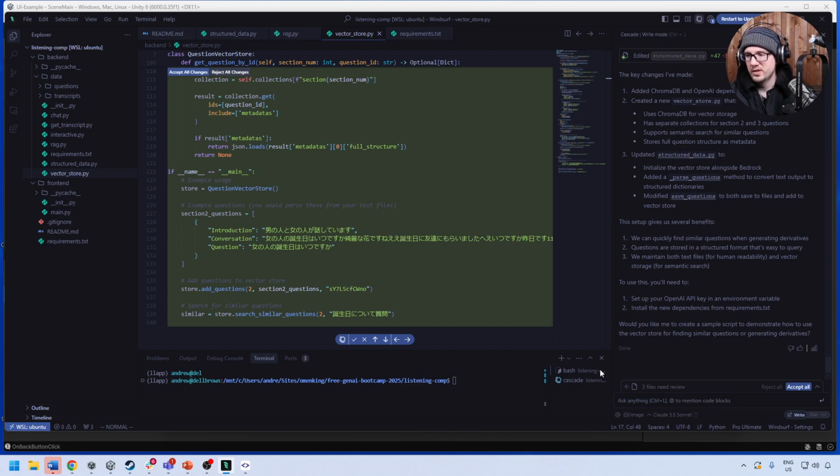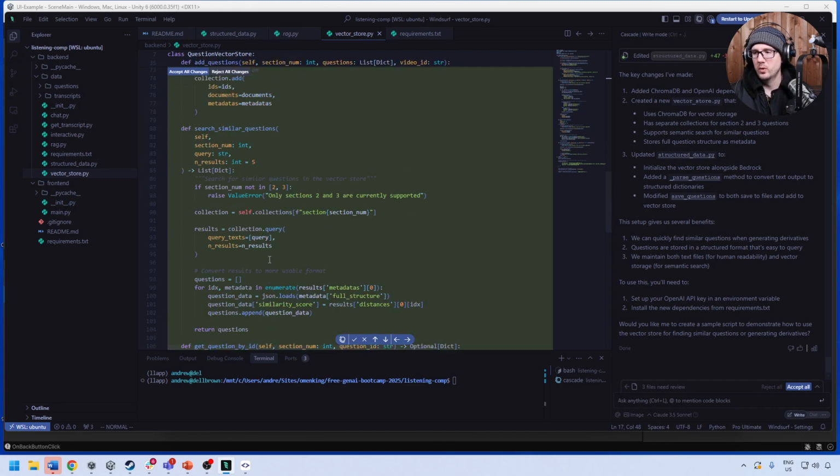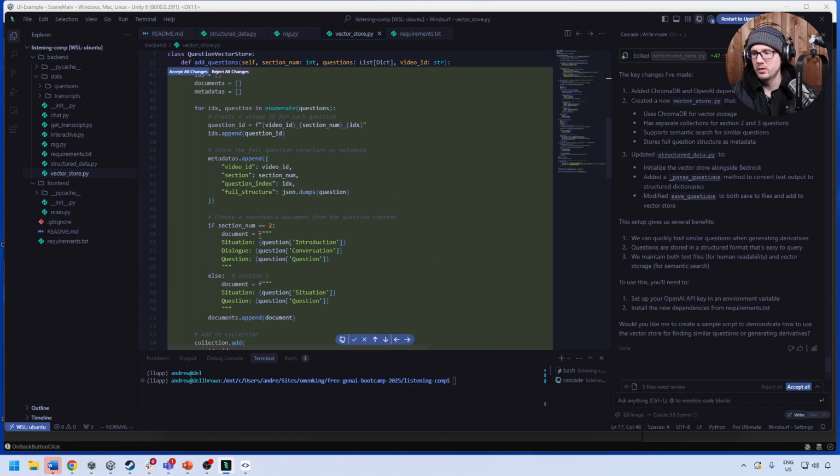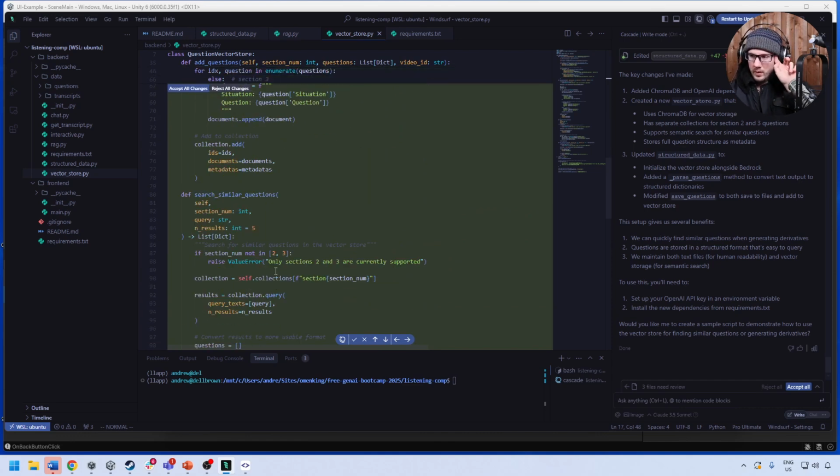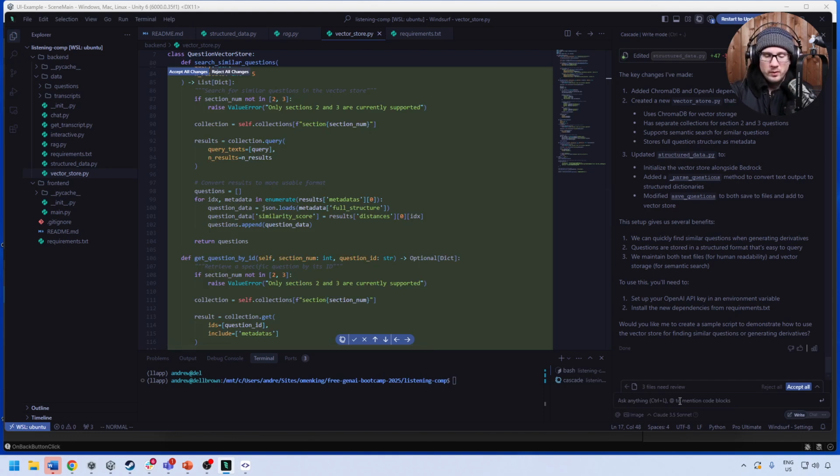So I'm trying to make sense of this. Here we have example uses. Here we have the storage. Here's an example question, add it, but it's not in this structure though. Okay, so that's kind of annoying. We go back up to over here, it's just putting it back into a document. So I don't understand, first of all, we are using Amazon Bedrock.